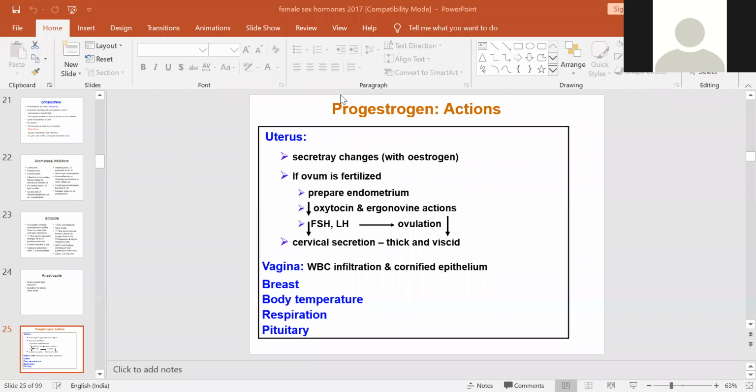It reduces oxytocin and ergonovin levels, decreases FSH, LH, and reduces ovulation, and it makes the cervix thick and viscid. In respiration, it produces hypoventilation, and it increases the body temperature. In the breast, it leads to increased size. In the vagina, cornification and infiltration of WBC occurs. These are the functions of the progesterone.